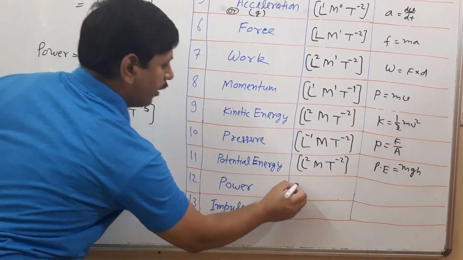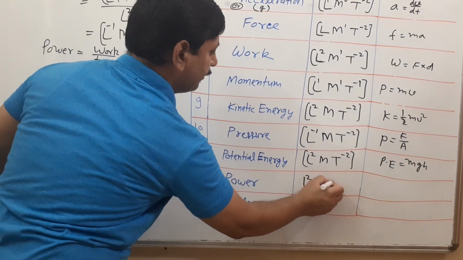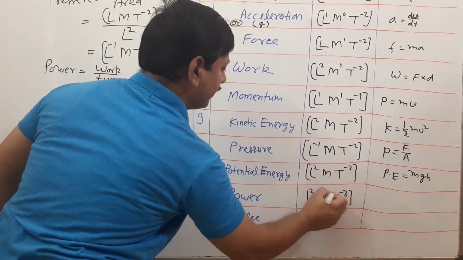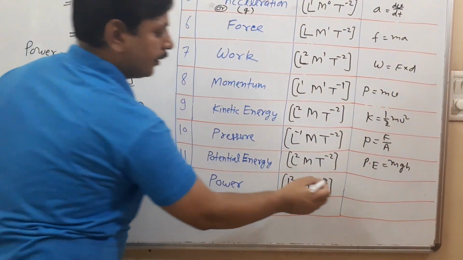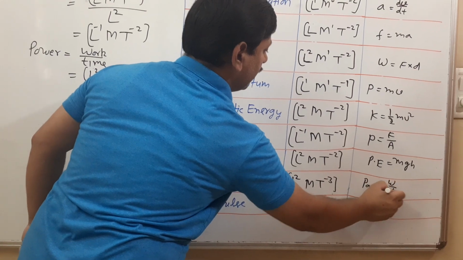Power is L square M T raised to minus 3. Related formula, power is equal to work done upon time.